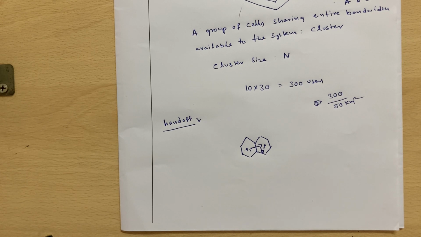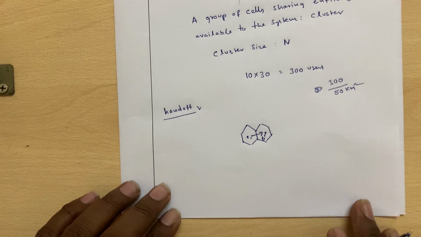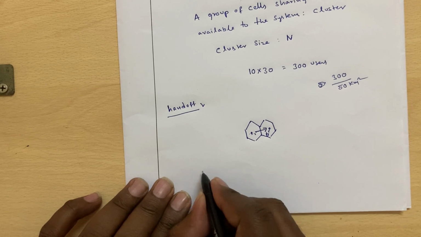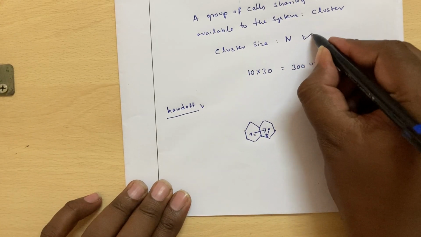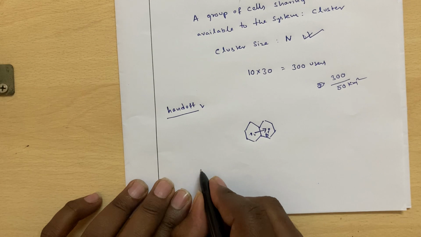So if you go for smaller cells, the number of handoffs will be more, and thereby the system will be complex. But the main advantage is that you will be able to accommodate more users, and thereby the per unit area capacity will be increased. And one more parameter is there. We have discussed cluster size. The other parameter is called the frequency reuse factor.